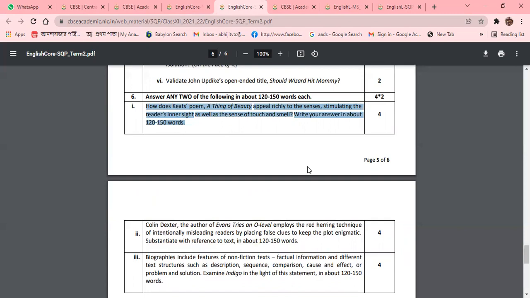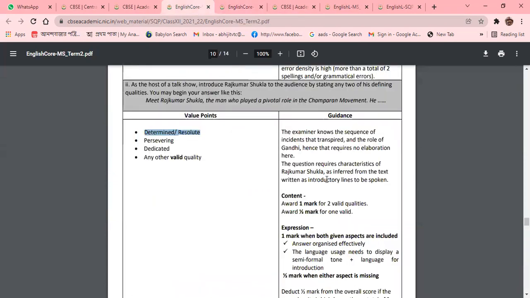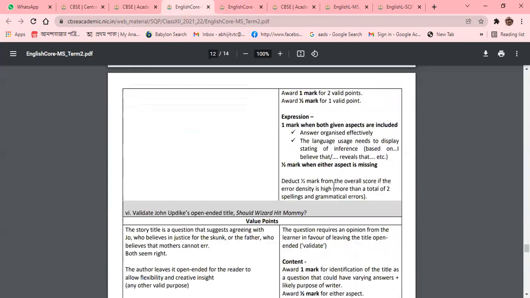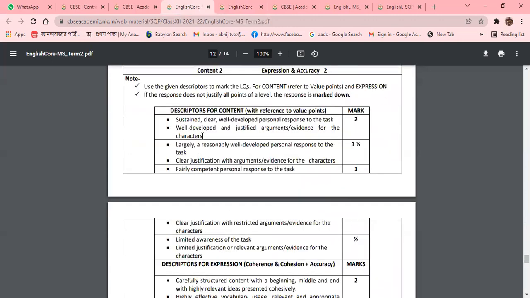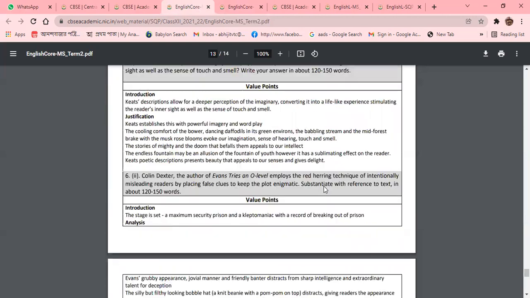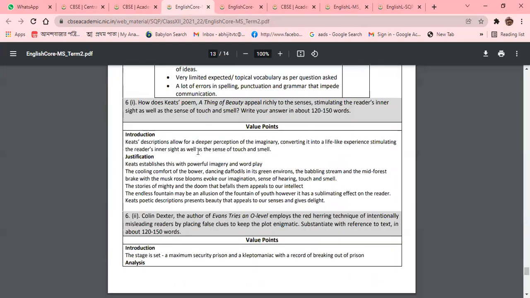You need to specify all those things about the senses. You need to specify how it stimulates the reader's inner sight, as well as the sense of touch and smell. So three things you need to elaborate. Otherwise, you cannot get the marks. Here you can see what the value will be. The John Keats description allows a deeper perception of the imagery, converting it into a life-like experience, stimulating the reader's inner sight.